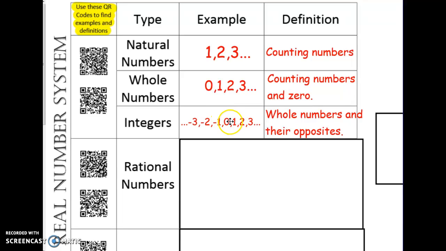You know that if you think about a number line, 0 will be in the middle, your positive numbers to the right, your negative numbers to the left. But notice that the numbers are whole numbers. The definition that you could use is that whole numbers and their opposites are considered integers. Notice there are no decimals or fractions.